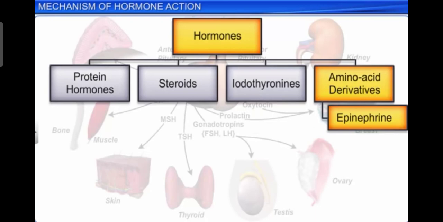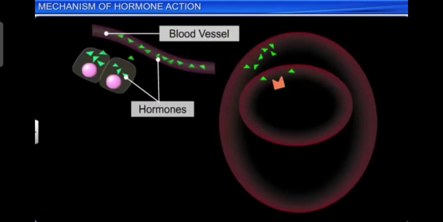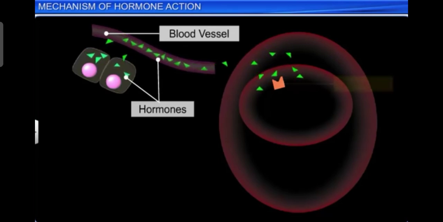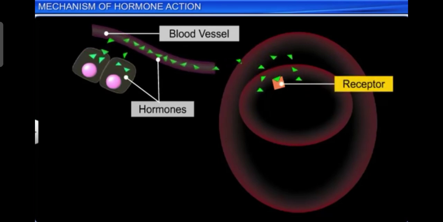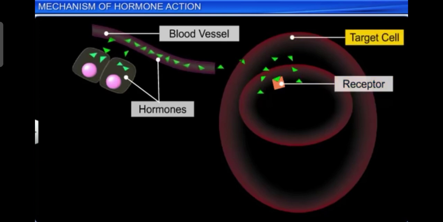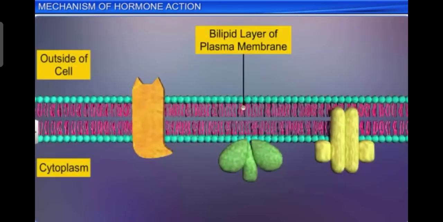Now the hormone receptors present on the cell membrane of the target cells are called membrane-bound receptors, and the receptors present inside the target cell are called intracellular receptors. So two types: mostly nuclear receptors present in the nucleus.